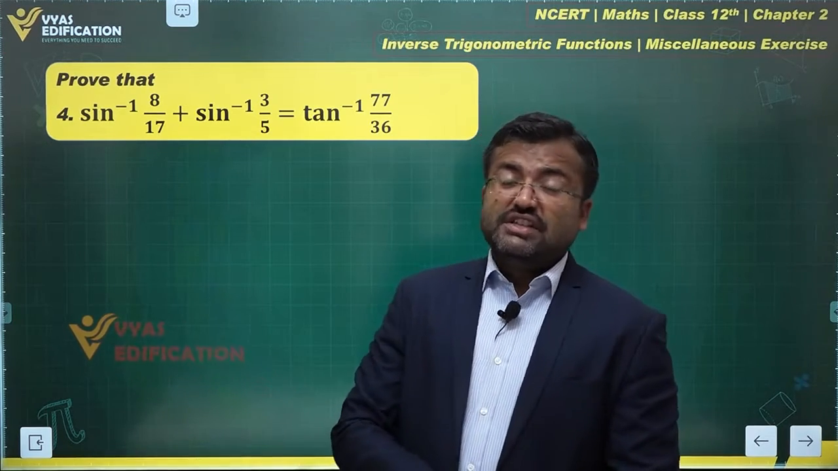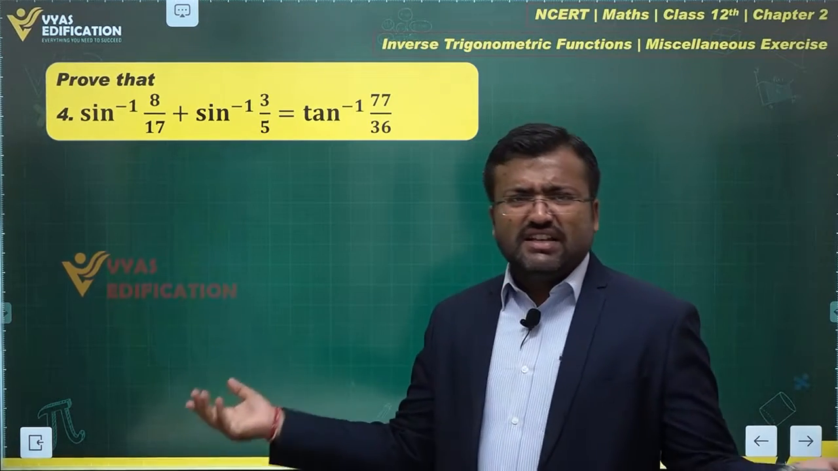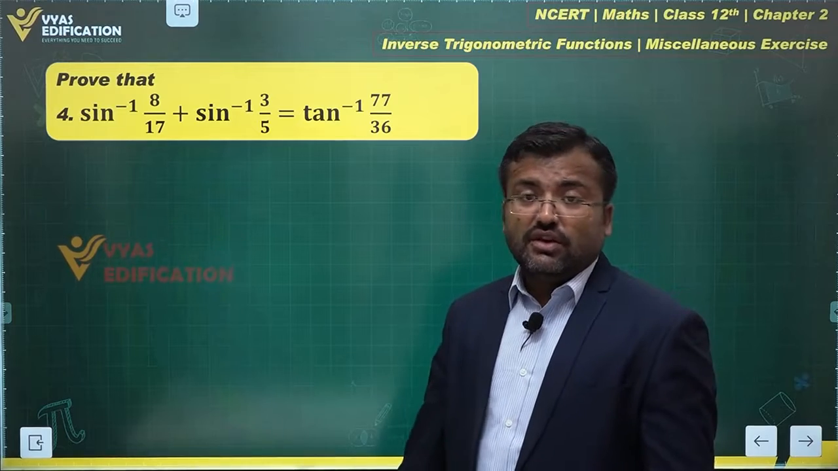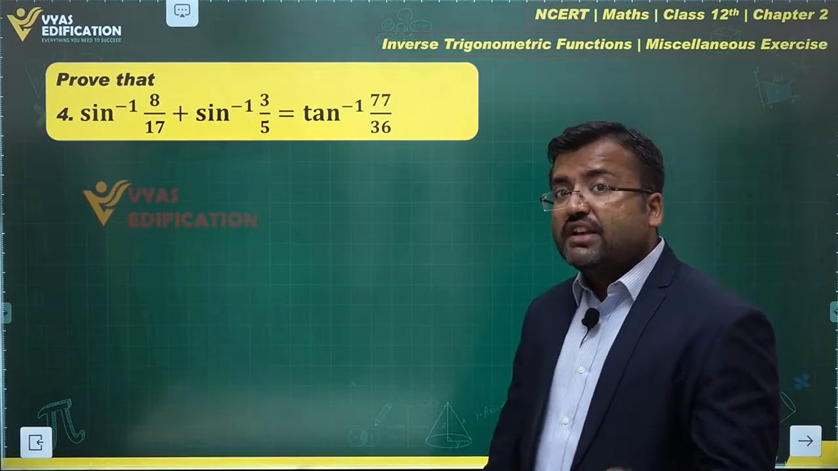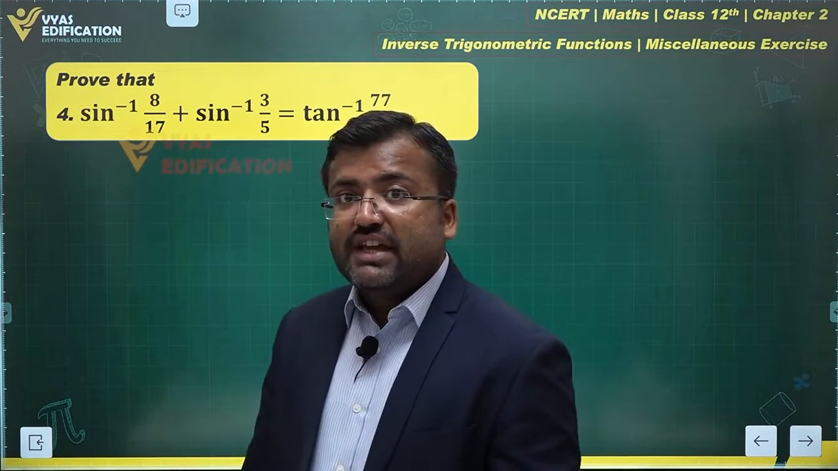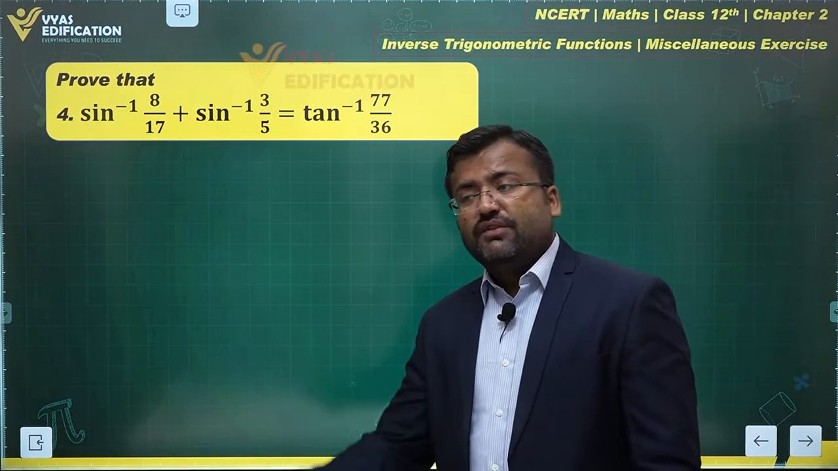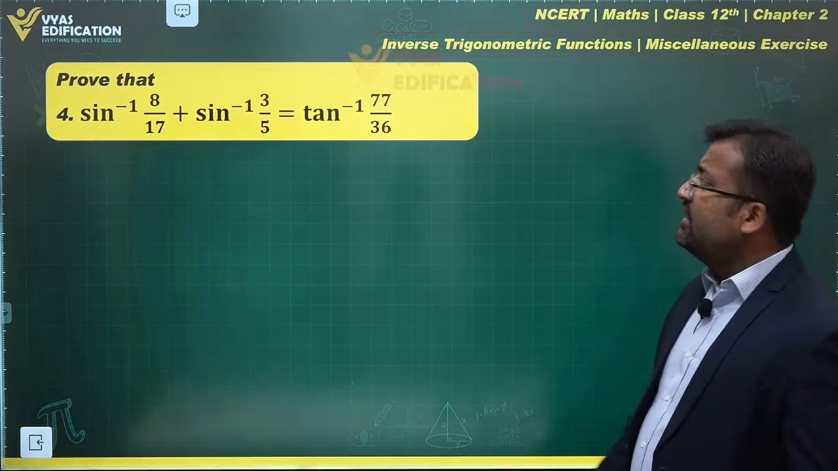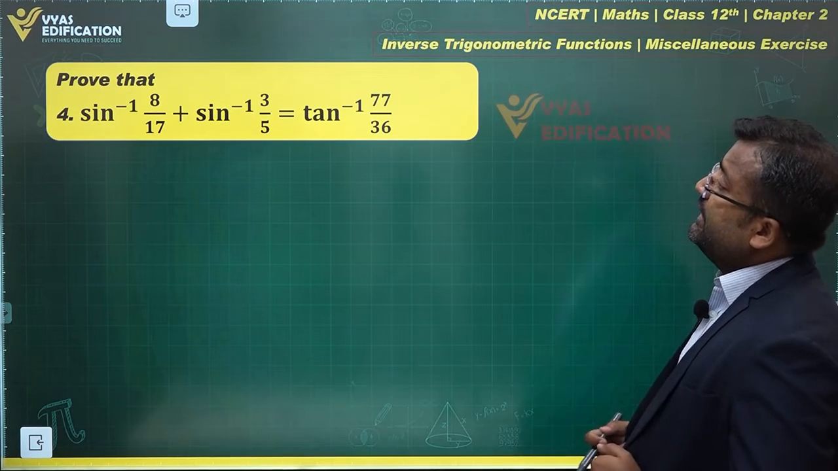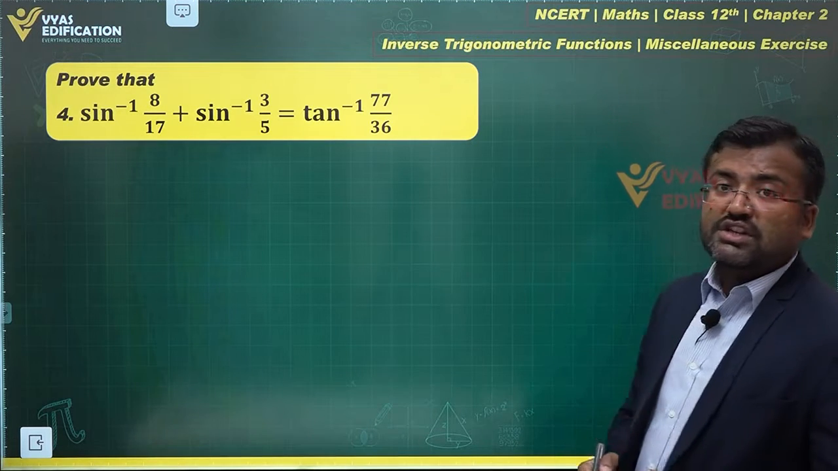Although people studying for the JEE examination would realize that sine inverse can be added using some ideas with that, right? Sine inverse x plus sine inverse y is equal to sine inverse of x times the square root of 1 minus y square plus y times the square root of 1 minus x square, where x square plus y square should be less than 1. That should be the case.